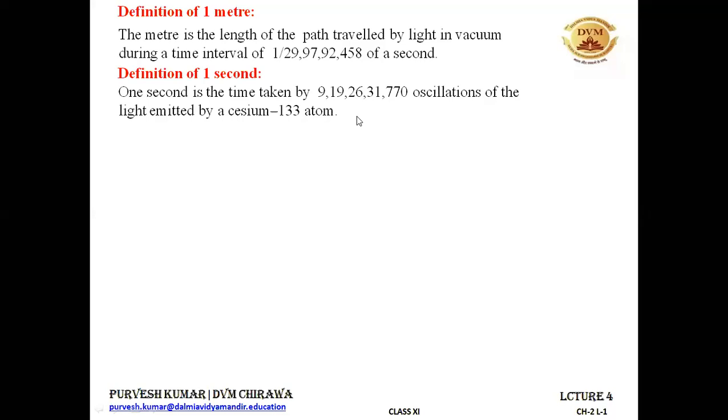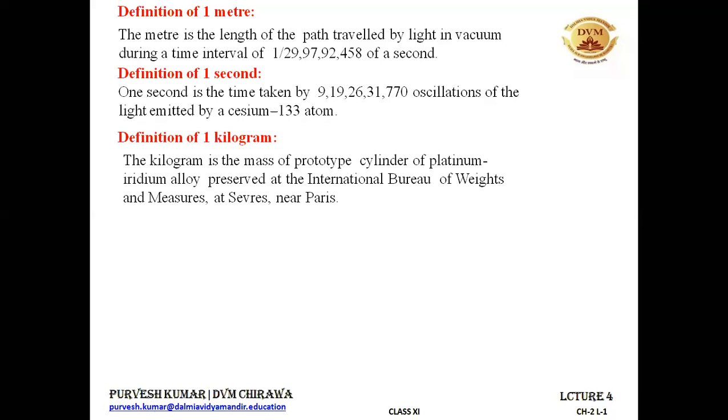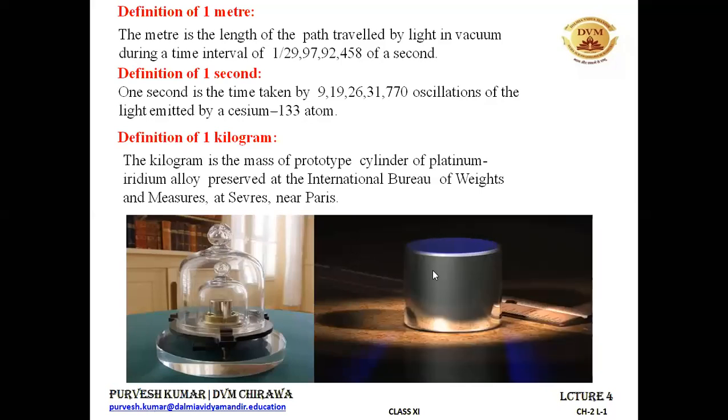Let's define what is 1 kilogram. So the definition of 1 kilogram: 1 kilogram is the mass of a cylinder of platinum iridium alloy, which is kept at the International Bureau of Weights and Measurement at Sèvres near Paris. All right. So 1 cylinder is there, which is kept at the International Bureau of Weights and Measurement in Paris. And this cylinder is made of platinum iridium alloy. The mass of this cylinder is known as 1 kilogram. You can see this is that cylinder.